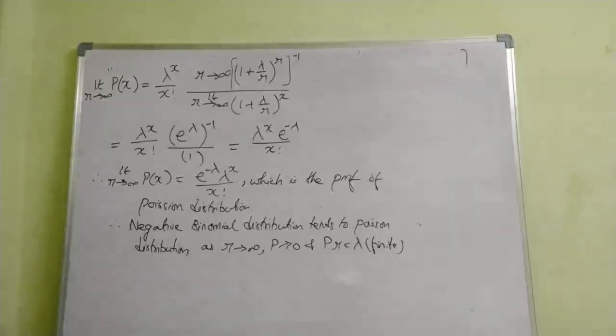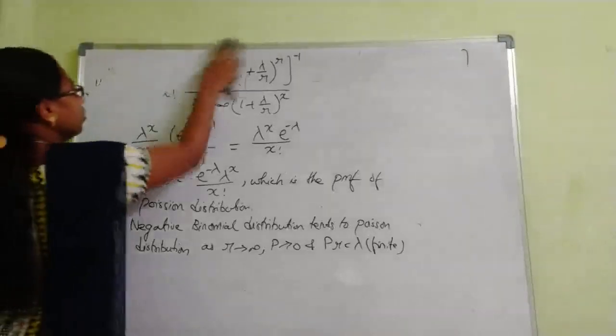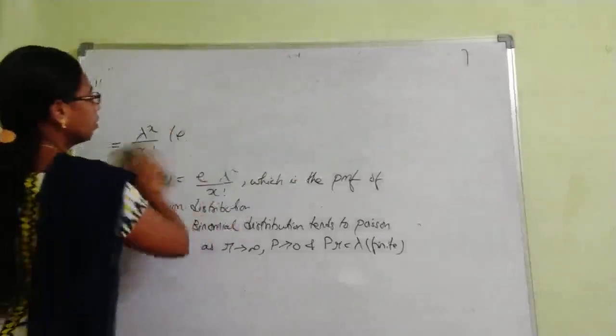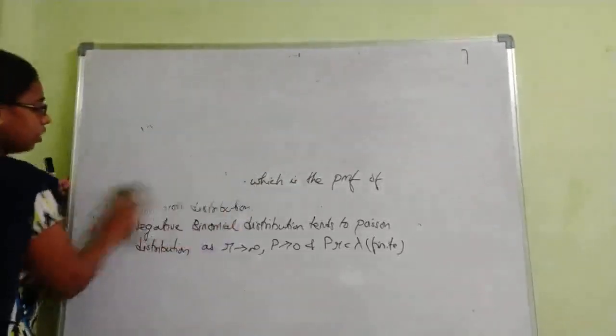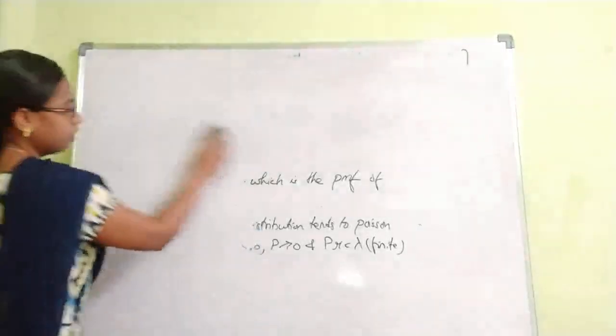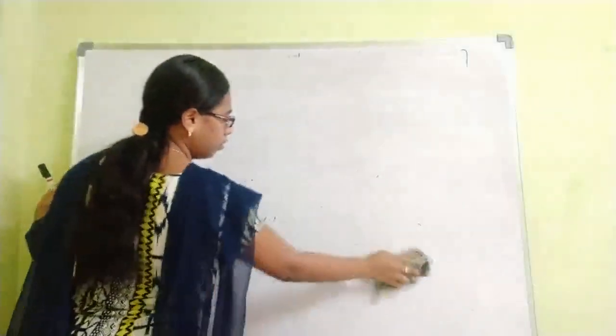So now we will see a problem which is based on the negative binomial distribution. Copy all the derivations carefully. If you write the notes while listening to the video, it will be easy for you to understand. So now we'll see our first question.